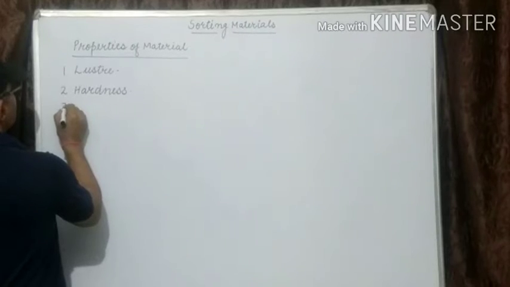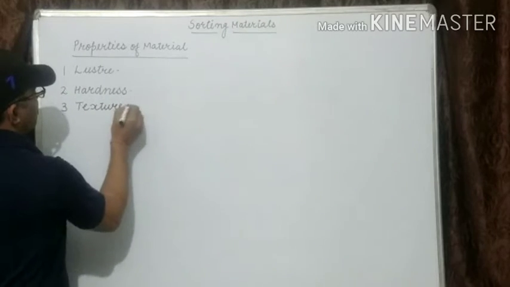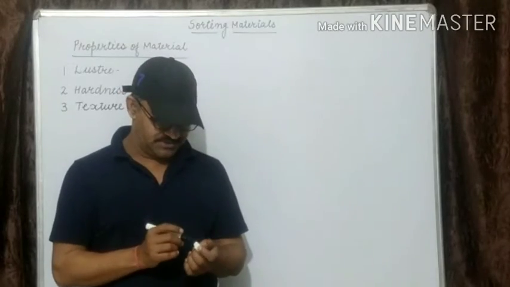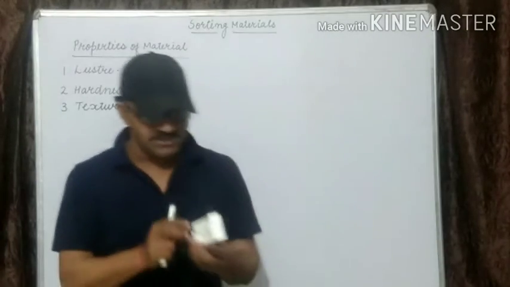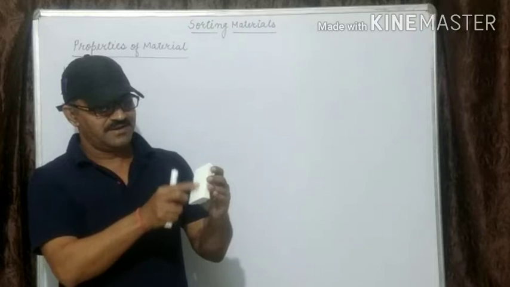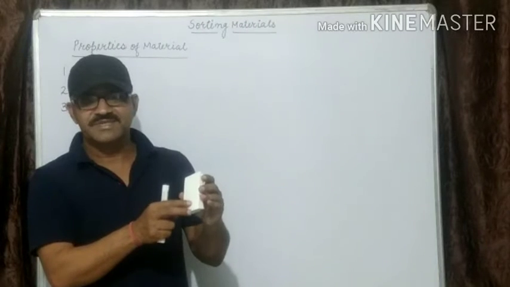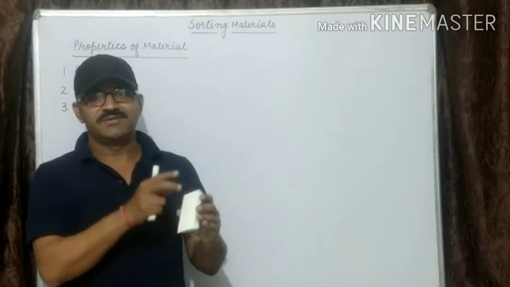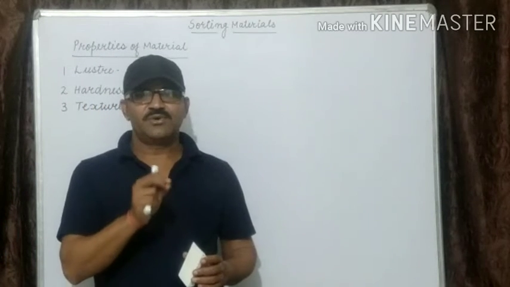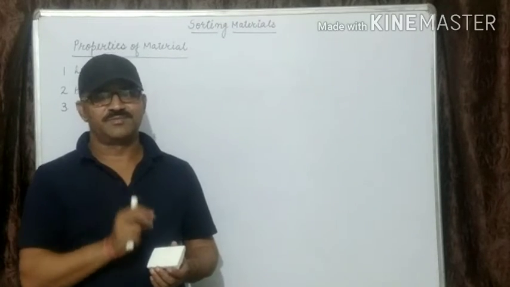Next is texture. Texture of a substance is how it feels when touched. Now you see, I'm touching this thermocol sheet. I'm feeling that this surface has bumps and is irregular or uneven. Based on the texture, materials can be grouped as rough or smooth surface.